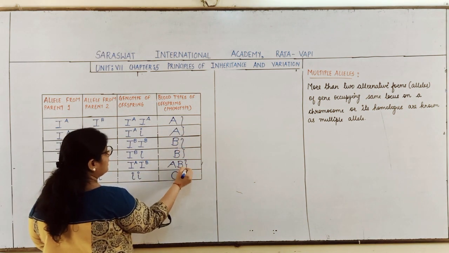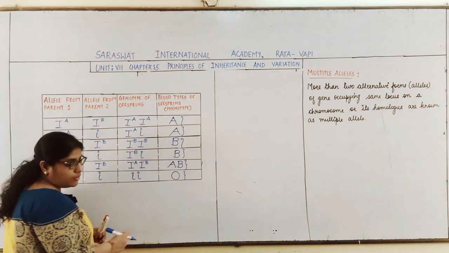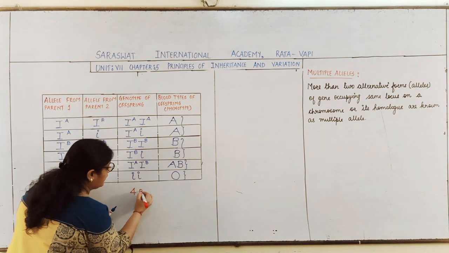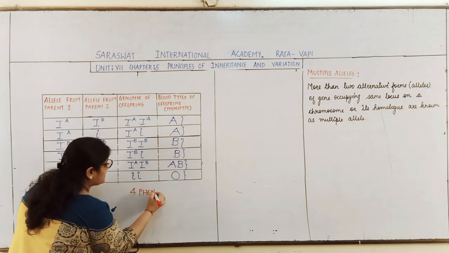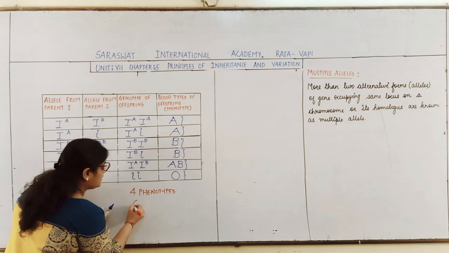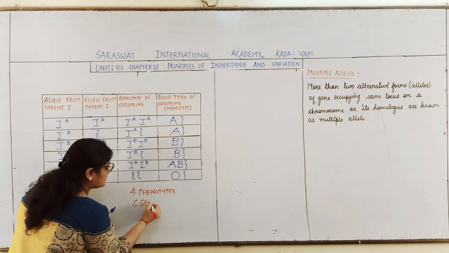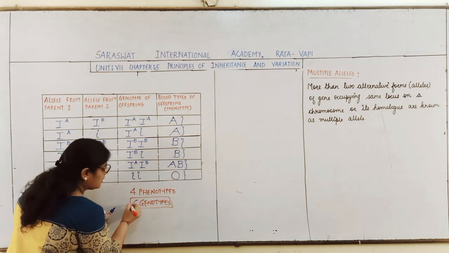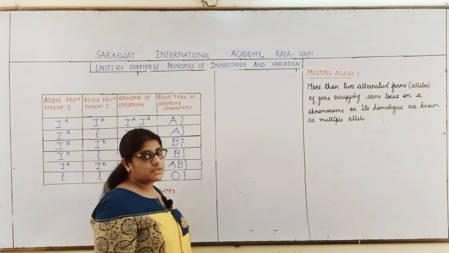So, these are the 6 different genotypes, but the phenotypes developed are only A blood group, B blood group, AB blood group and O blood group. So there are 4 phenotypes possible from how many genotypes? 6 genotypes. From the 6 genotypes, 4 phenotypes are possible.